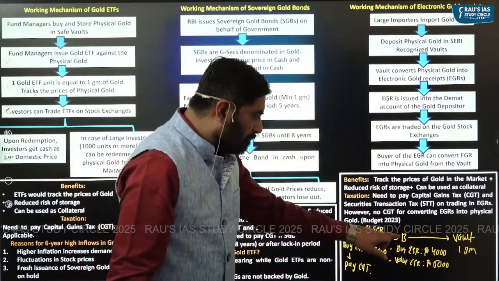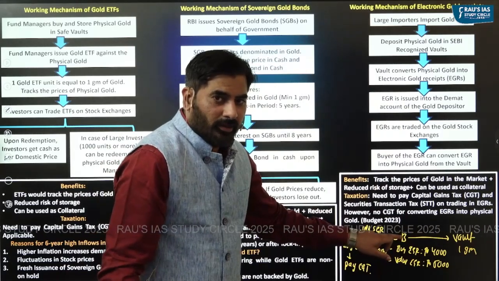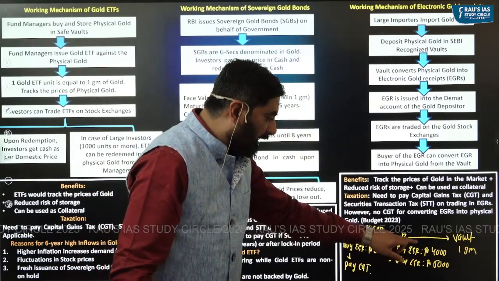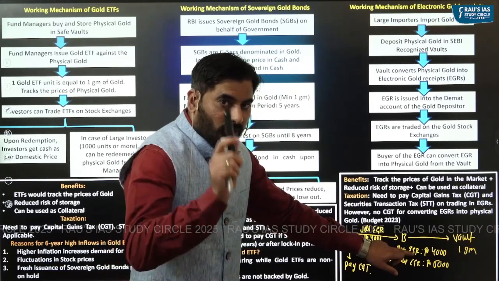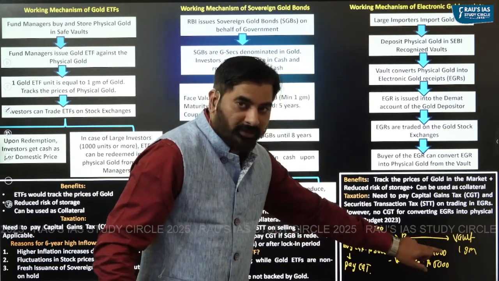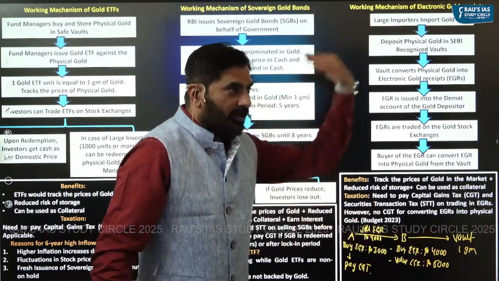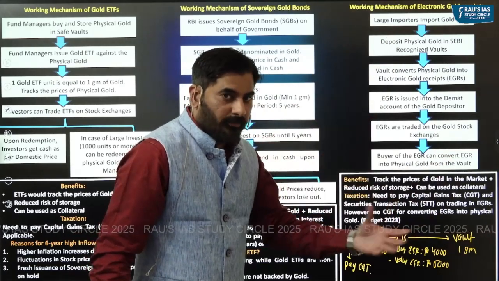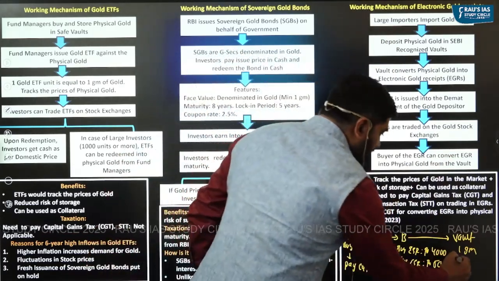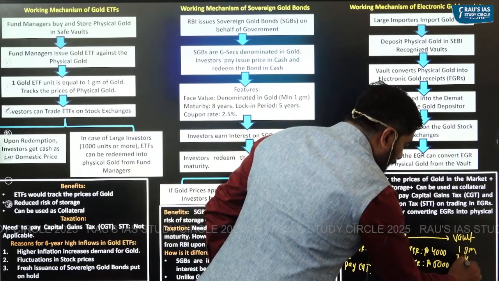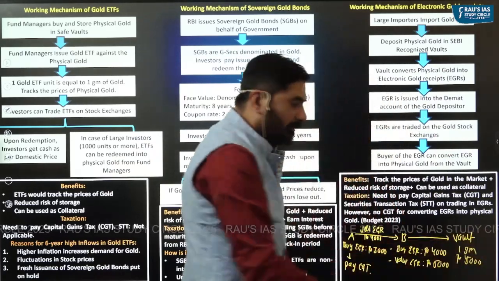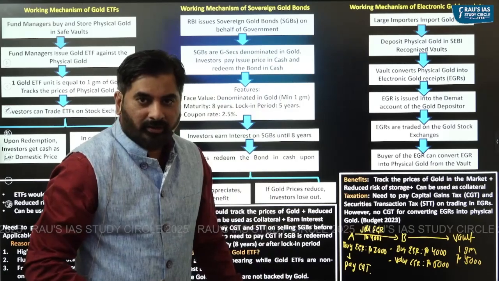Can I say even B has actually made profit? Because when he bought electronic gold receipt, value of 1 gram gold was equal to rupees 4000. He's converting this EGR into physical gold. And when he's converting this into physical gold, the value of 1 gram gold is equal to rupees 5000. Here also is making profit, right?